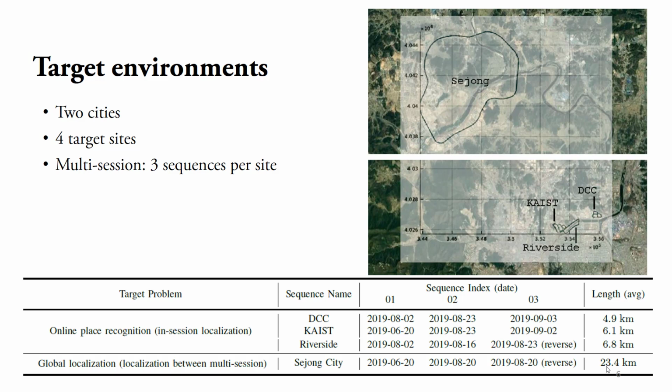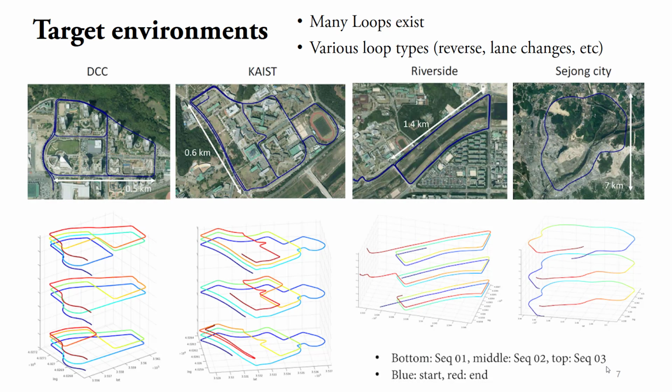In our dataset, we have a total of 12 sequences composed of 4 target sites and 3 sessions per site. We note that we have a long circle-like sequence along the developing city called Sejong City. Compared to existing popular datasets such as the KITTI dataset, our sequences have multiple types of loops. So our dataset is adequate to sufficiently evaluate a place recognition method.